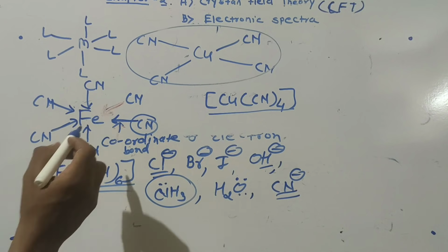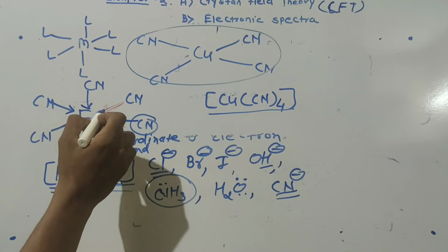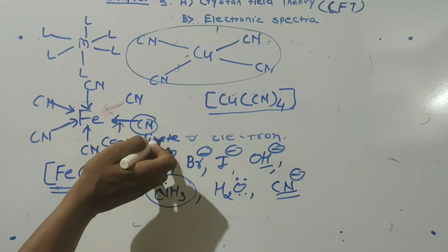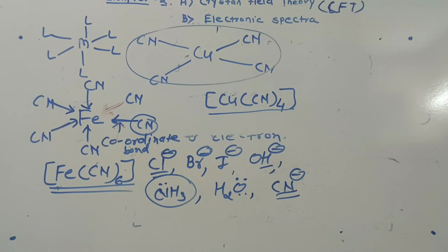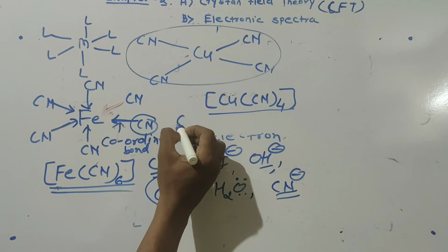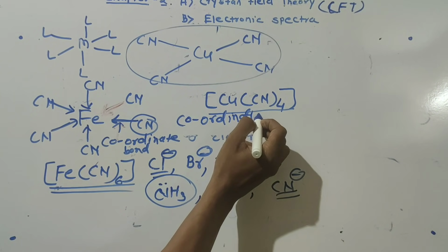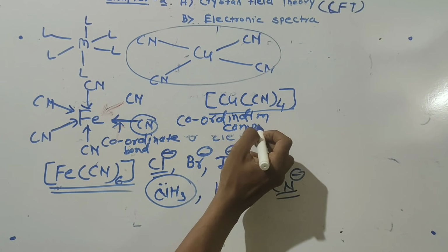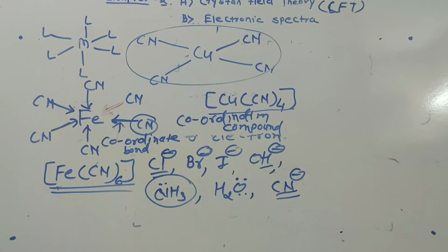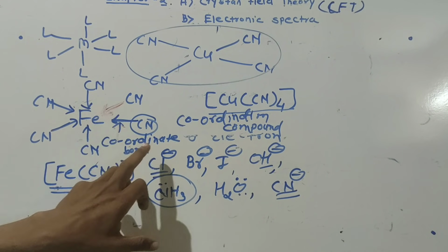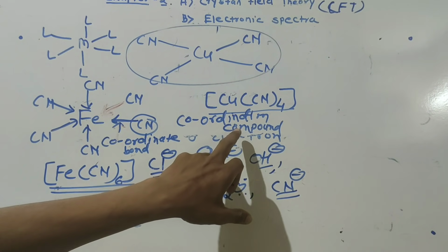And as the coordinate bond is present between metal and ligand in a coordination compound, which bond is present? Coordinate bond between metal and ligand. So the compound is called what? Coordination compound. As there is a coordinate bond between metal and ligand, it is called a coordination compound.